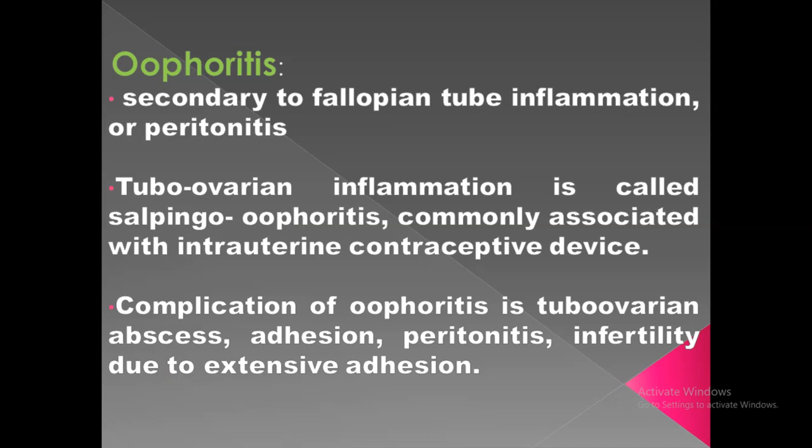Inflammation of the ovary is called oophoritis. It can occur secondary to fallopian tube inflammation or peritonitis. Tubo-ovarian inflammation is commonly associated together and is called salpingo-oophoritis, and is commonly associated with intrauterine contraceptive device. Complications of oophoritis include tubo-ovarian abscess, adhesion, peritonitis, and infertility because of extensive adhesion.